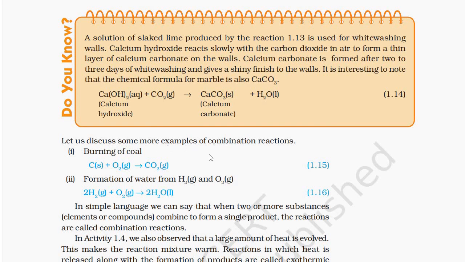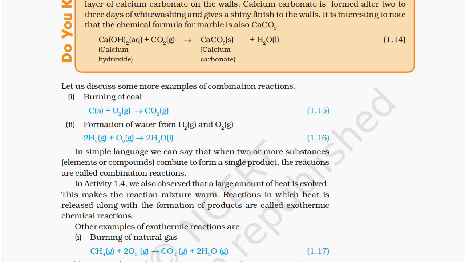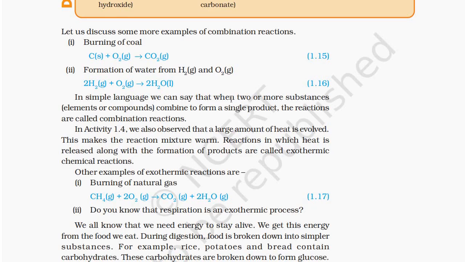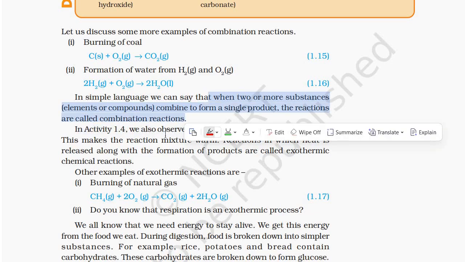Let us discuss some more examples of combination reaction. Burning of coal: C plus O2 gives CO2. Formation of water from H2 and O2: 2H2 plus O2 gives 2H2O. In simple language, we can say that when two or more substances, elements or compounds, combine to form a single product, the reaction is called a combination reaction.